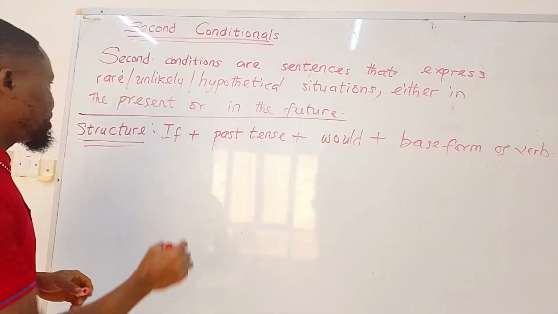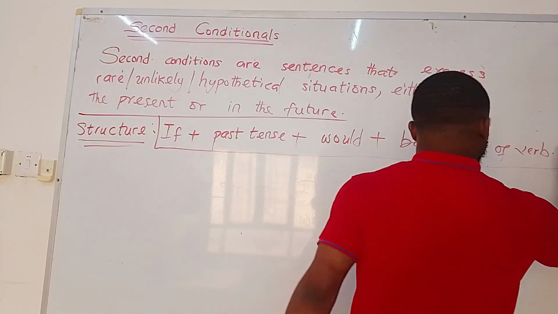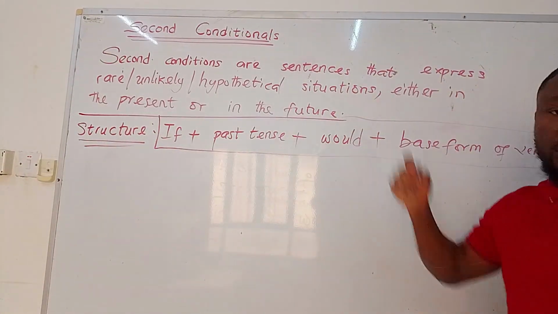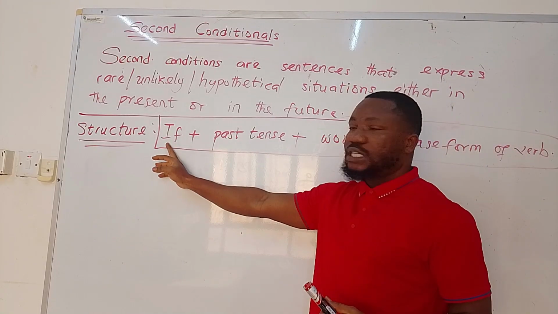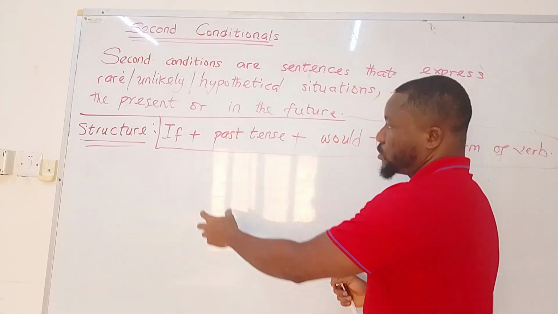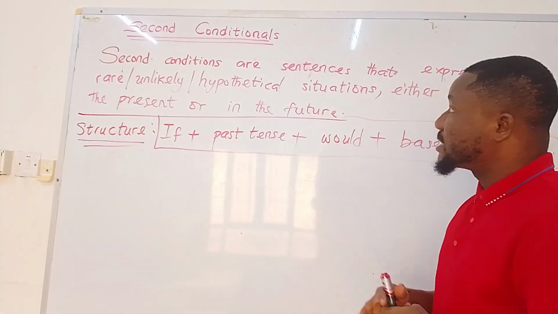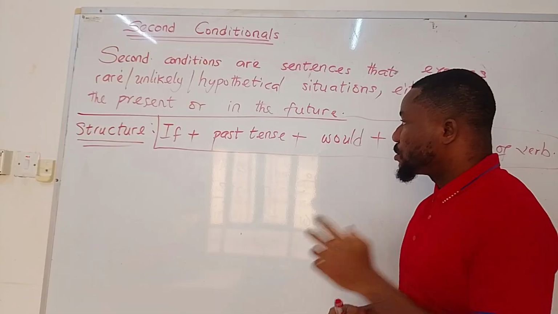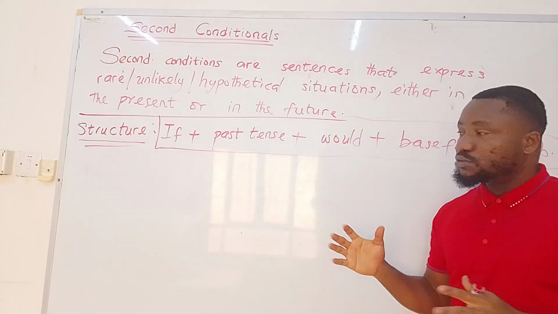So this is the structure that gives rise to second conditionals in the English language. The conditional head, which is if, must always be present in conditional sentences of this type.